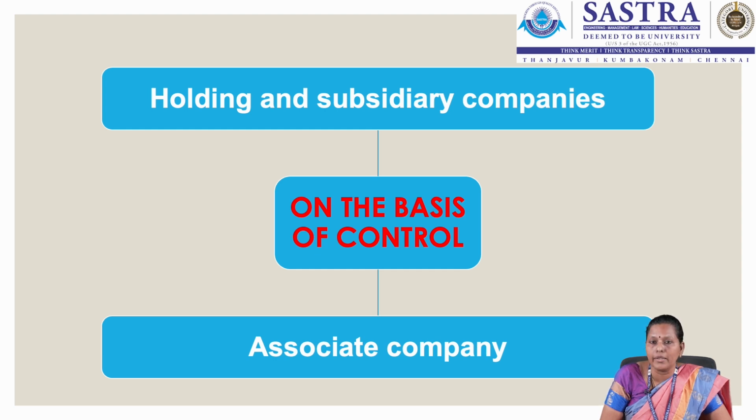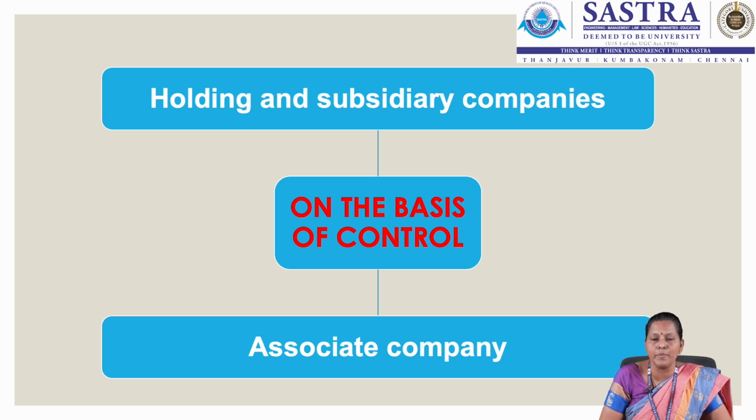All these fall under associate company, where there is a joint venture between Tata and Docomo, Tata and AIG. In the case of holding and subsidiary company, we can see the example of Reliance, where Reliance Industries has different subsidiary companies. We have Reliance Retail, Reliance Footprints, Reliance iStore.